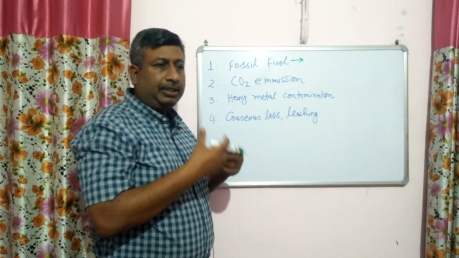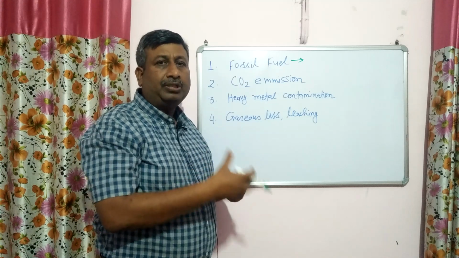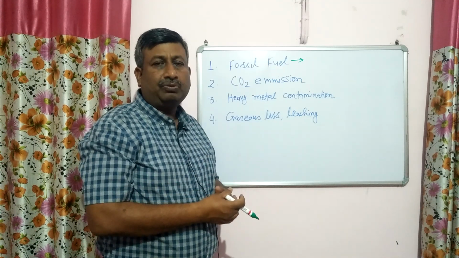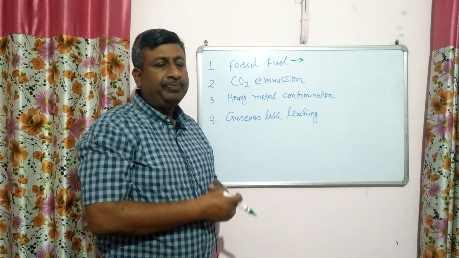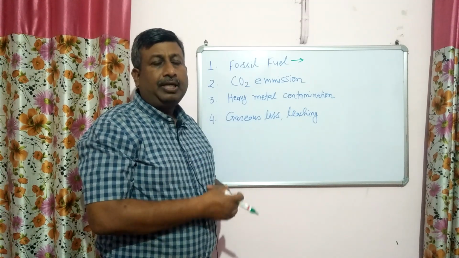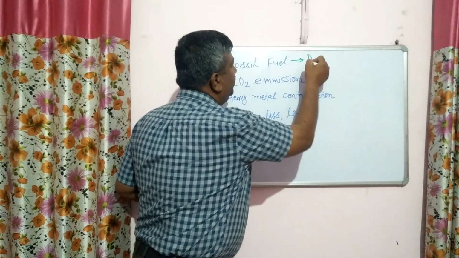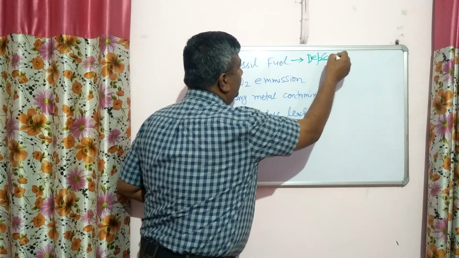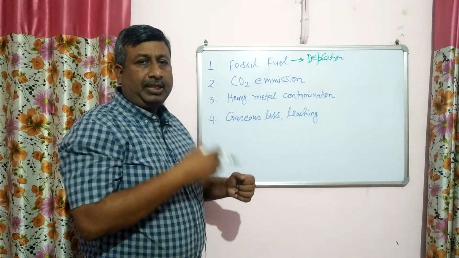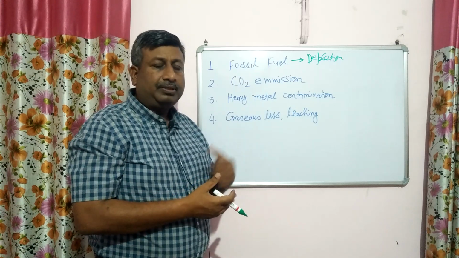When we use petrol, diesel, coal, these resources cannot be replenished, meaning they are non-renewable resources. It means depletion of the resources.